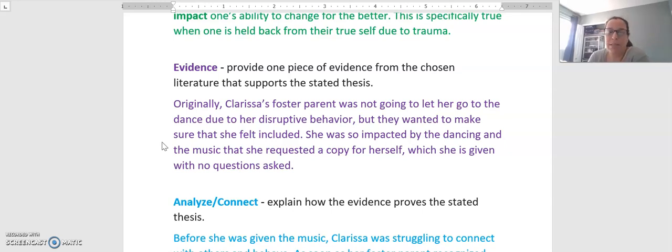An example of this is, originally, Clarissa's foster parent was not going to let her go to the dance due to her disruptive behavior, but they wanted to make sure she felt included. She was so impacted by the dancing and the music that she requested a copy for herself, which she is given with no questions asked. Here we're seeing that unconditional love and support. Even though this person's not behaving properly, they're being given unconditional love and support because they're trying to help her get past her trauma.